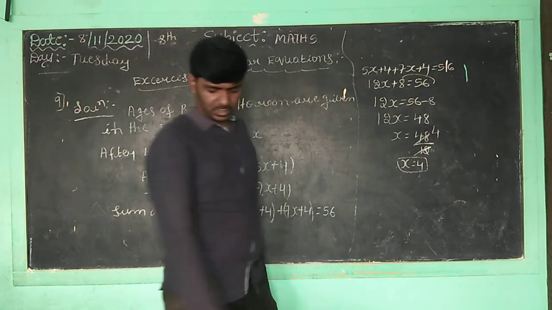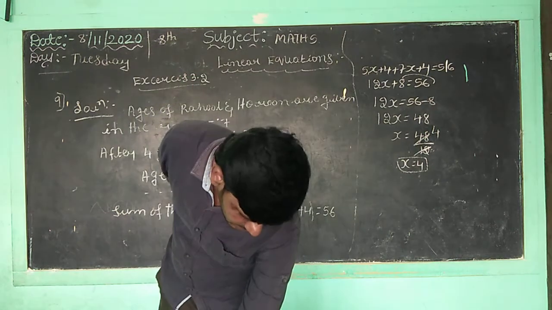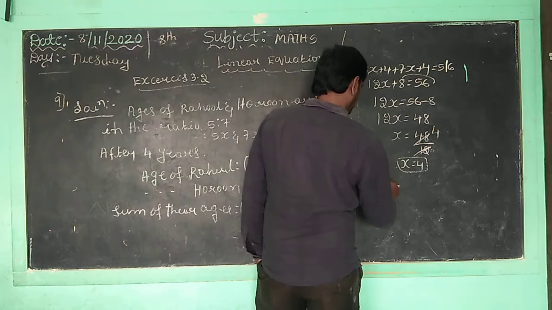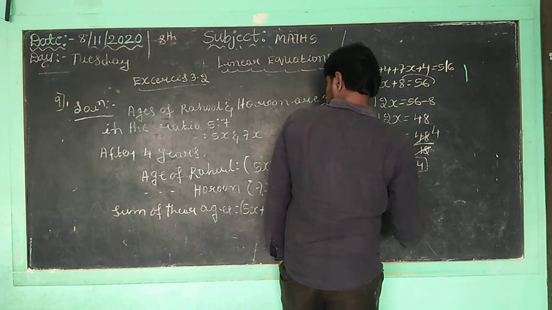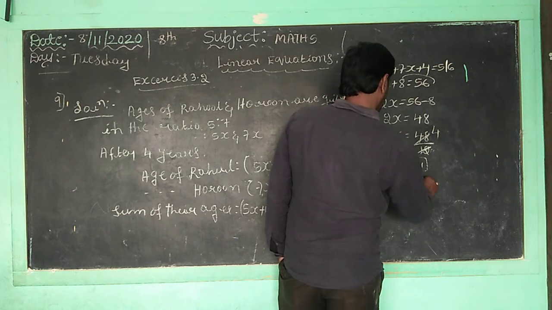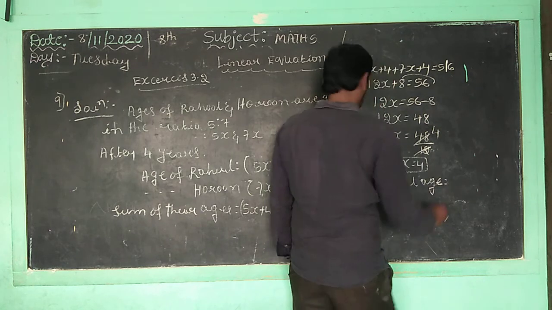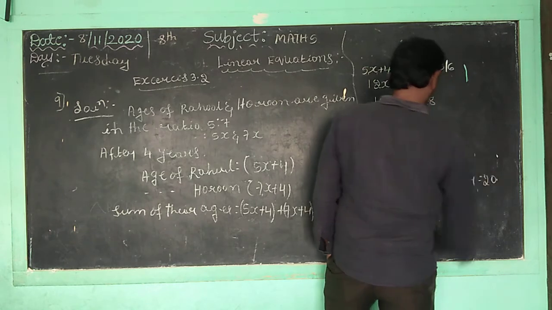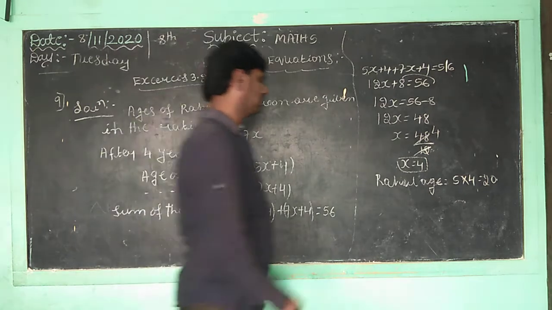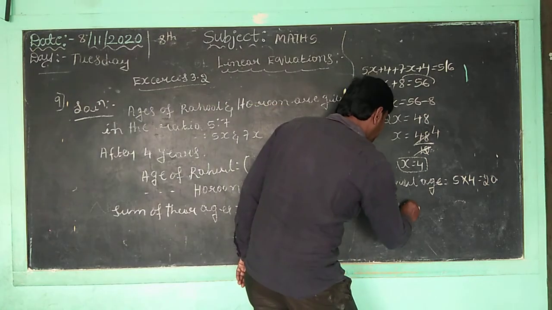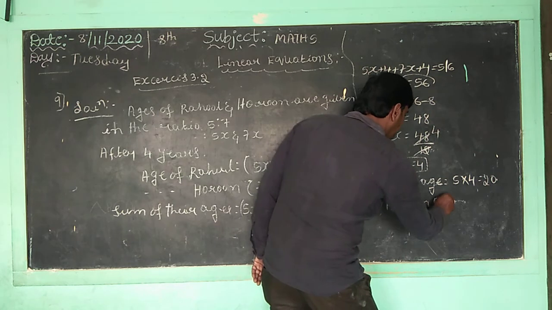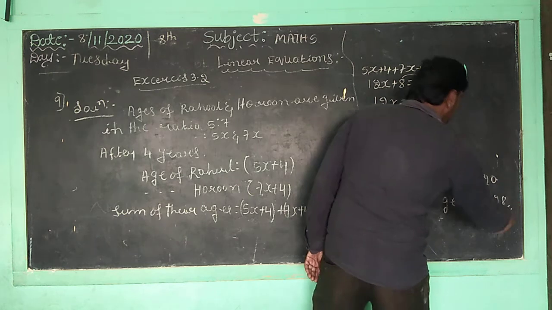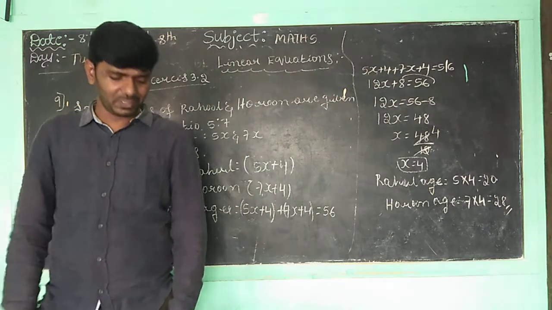Okay children, it is a very simple age problem. Now you write the answer. Rahul's age is equal to how much? Rahul's age is equal to 5 into 4, which is 20, and Harun's age is equal to 7 into 4, which is 28. Over children. Now you want to take the next question.